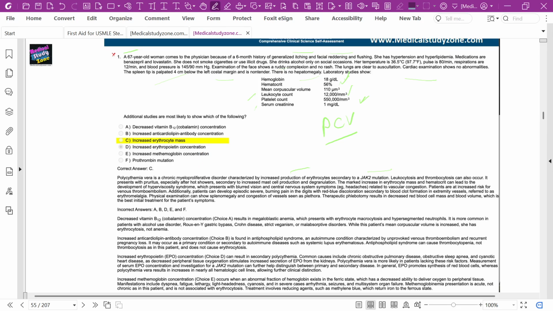Okay, so that is all about polycythemia, its primary form polycythemia vera, and secondary polycythemia.